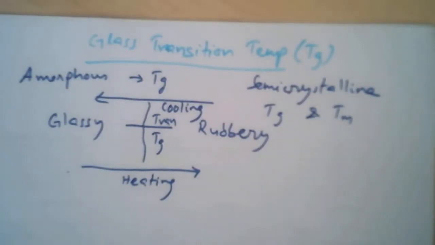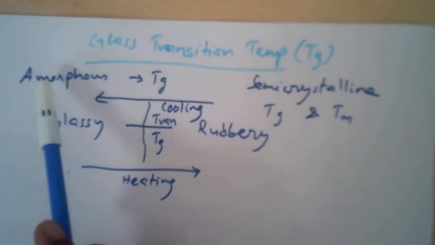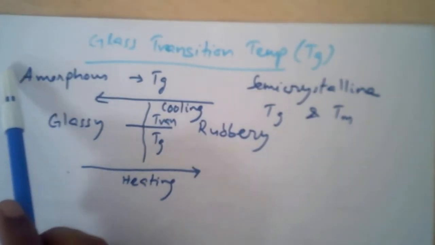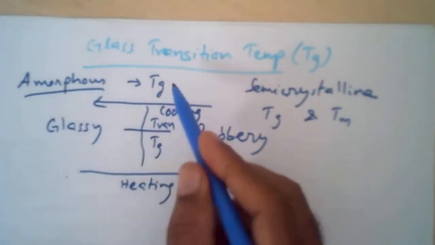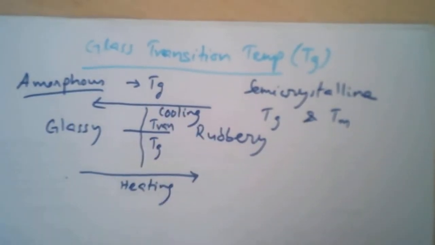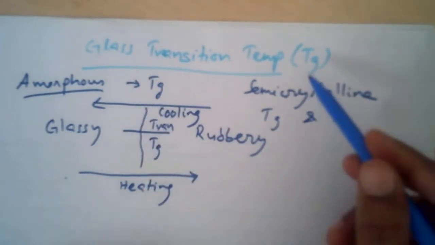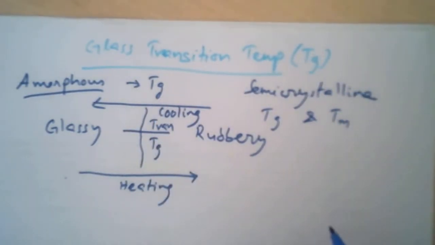Okay, so we'll discuss glass transition temperature. Generally, glass transition temperature is the temperature at which the glassy state of the material transforms into rubbery state. Now, generally, if a material is completely amorphous, then this is characterized by glass transition temperature Tg. In short, this is Tg.